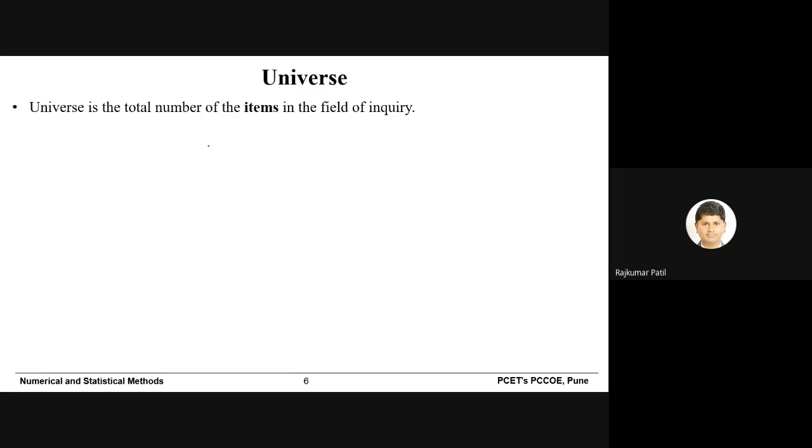The first terminology is universe. The universe is the total number of items in the field of inquiry. For example, the COVID cases all over the world could be a universe, because the WHO and we people are interested to know how COVID cases are spreading all over the world. So that could be the universe.